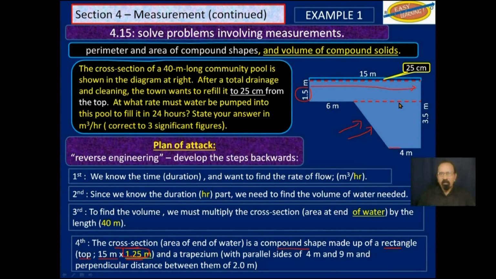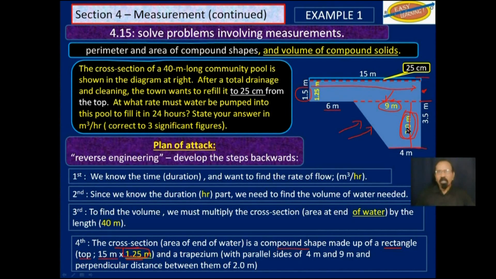This side down here of the trapezium is 4 meters. And this side here would be 15 minus 6, which would give us 9 meters. The distance from here to there is 2.0 meters, because remember, from here to up there is 3.5, and from here to up there is 1.5. Subtract that 1.5 from 3.5 and you get 2.0 meters.